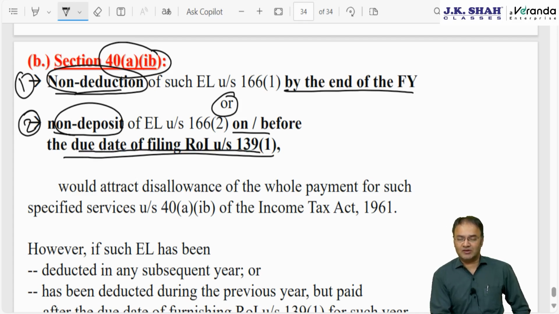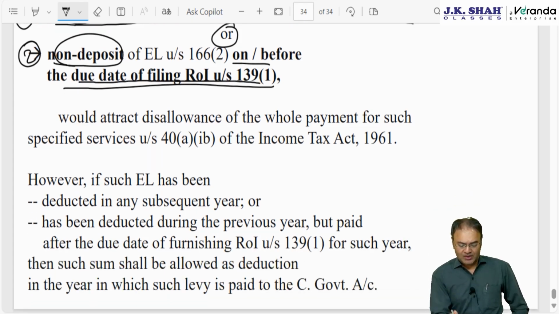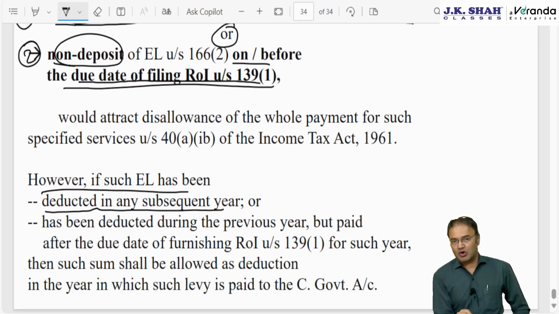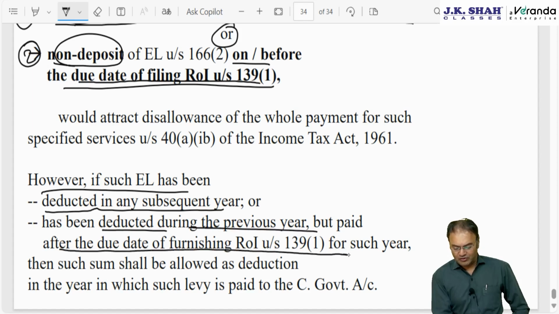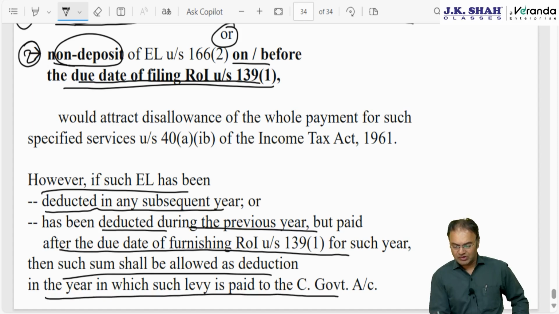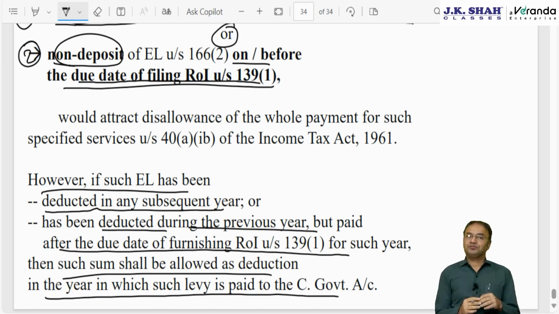It's a temporary disallowance. Disallowed amount will be 100% of the amount payable. Later on, if it is deducted in any subsequent year, or it was already deducted in the current year, then it is deposited after the due date of filing IT return, then it will be allowed as a deduction in the year in which such equalization levy is deposited with the central government.